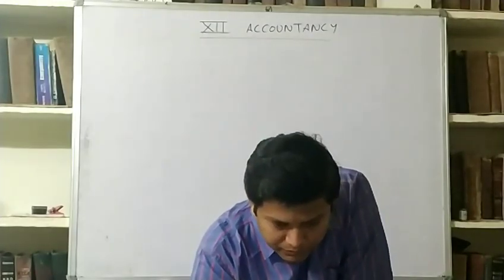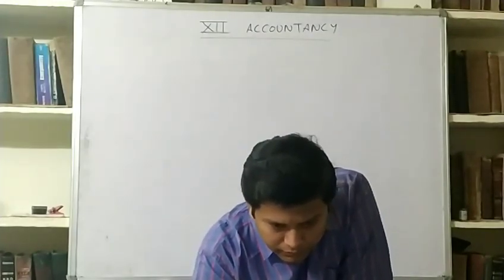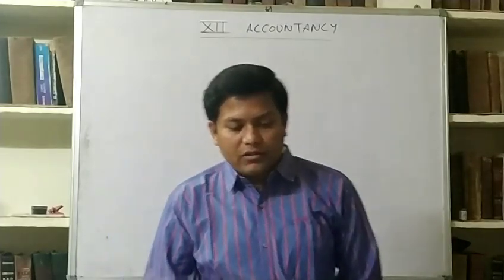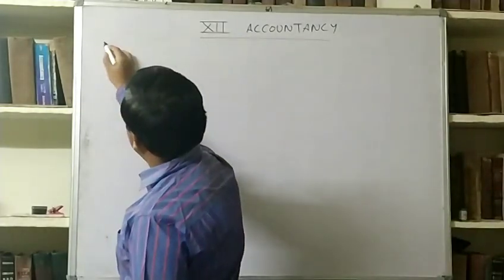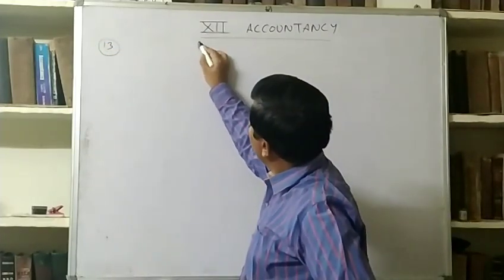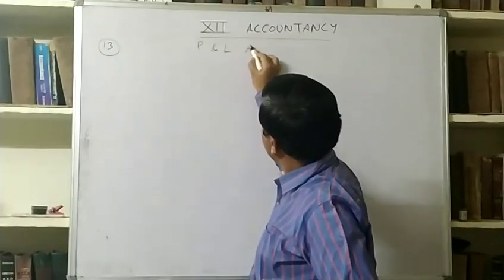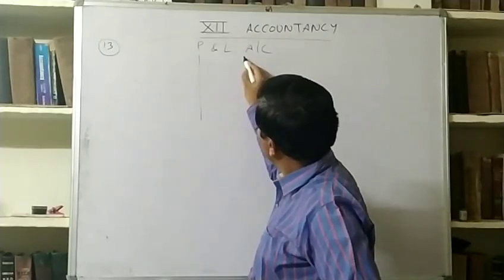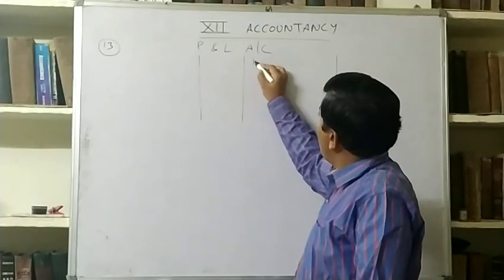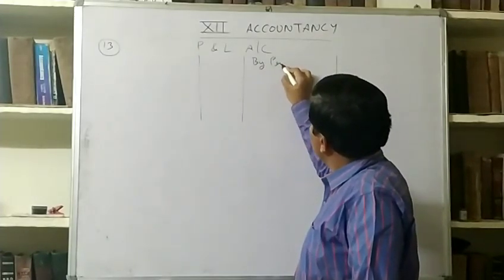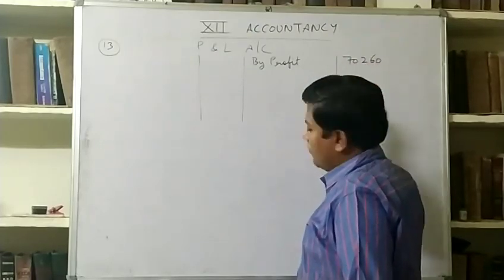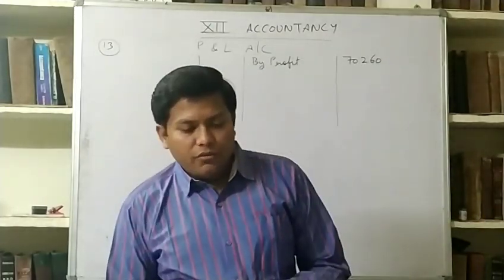Okay. Now first of all we will prepare P&L account because there is interest on loan also. Question number 13. Look at the board. P&L account, available profit is 70,260.